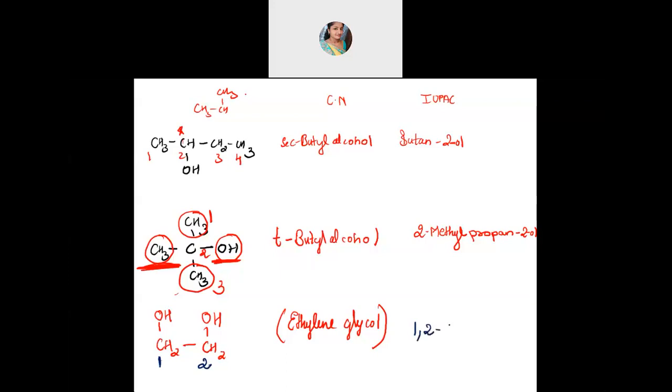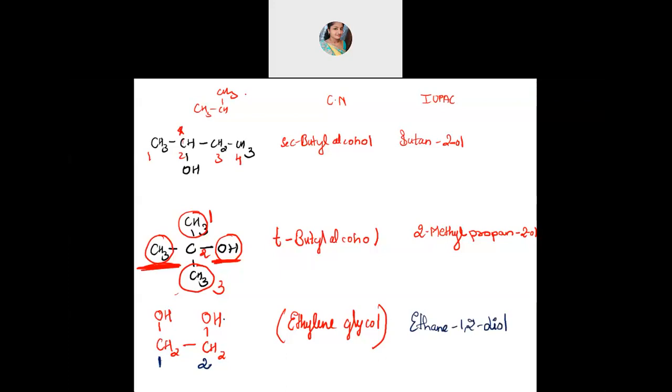So it will be 1, 2, then, or you can write the full name first and then we will write the position. Write the parent full name: ethane 1, 2. Twice you are having an OH group, so diol. This is the name: ethane 1, 2 diol. Got how to name this?